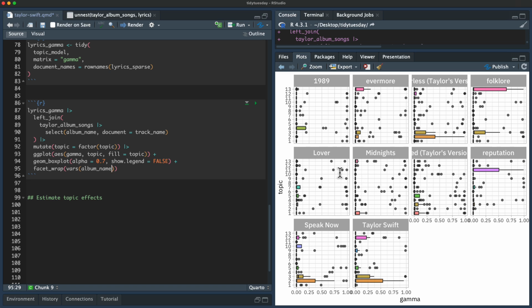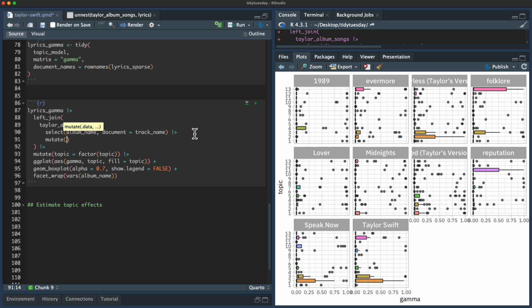That's looking good. Let's make these so they are in the right order. So I'll say mutate here, and let's say album name, and I'm going to use from forcats the function fct_inorder, which sets the factor in the order that you see them in the data set, which in this case is chronological order. So that will work so that these are all in the right order.